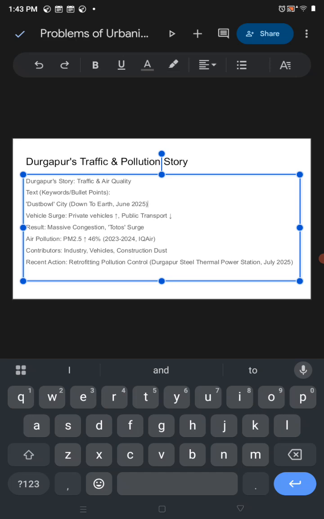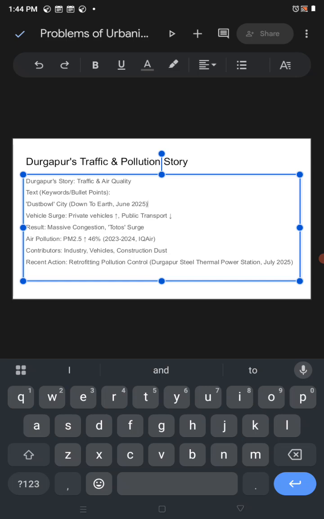Vehicle surge means there is a huge increase in the number of private vehicles, and that's why public transportation has decreased, because population is coming in a larger way, and government failed to provide the transportation, and people who have money are buying their private vehicles. And it causes massive congestion in the traffic and on roads. And what will be the result of this traffic and pollution?